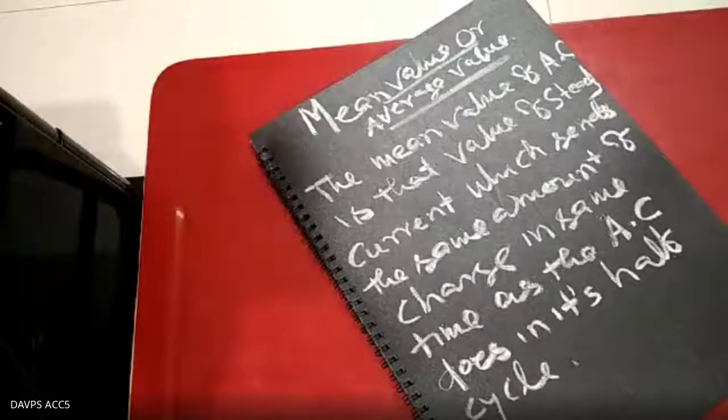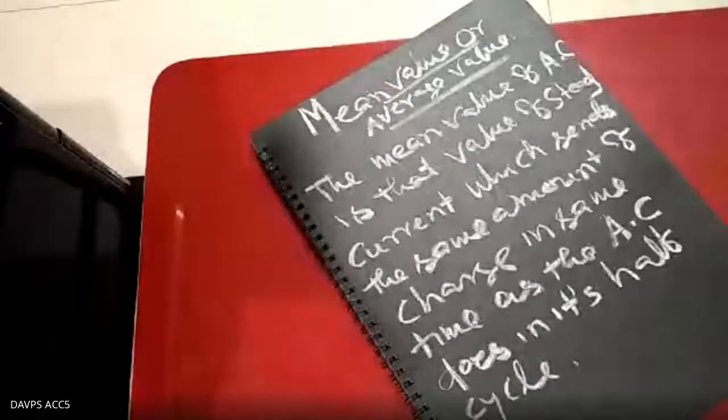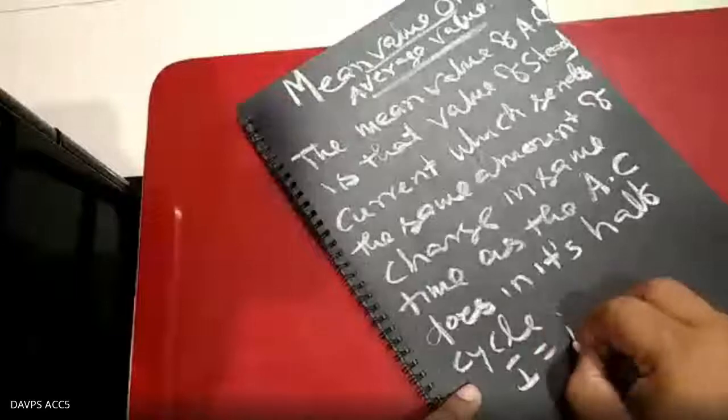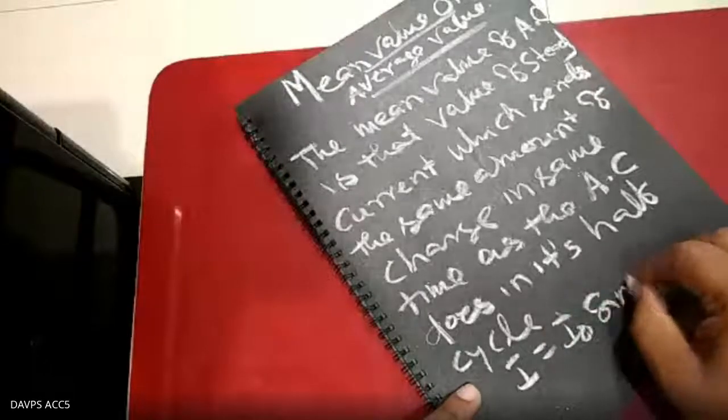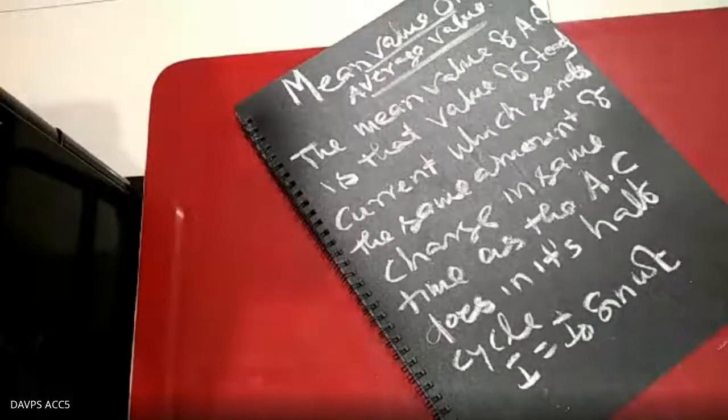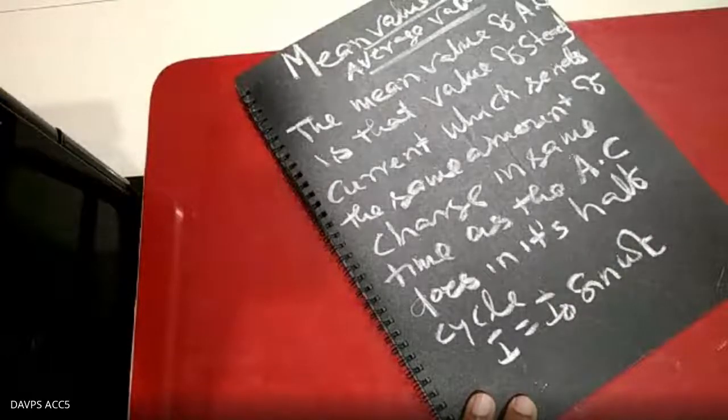So suppose, let us consider I equals I naught sine omega t to be the instantaneous value of AC at a particular instant of time.